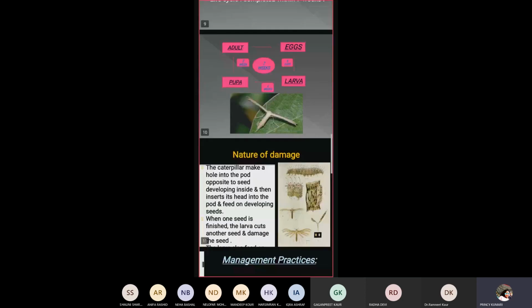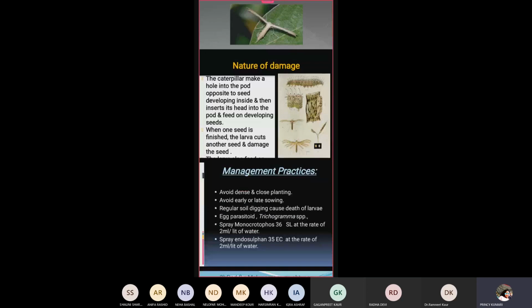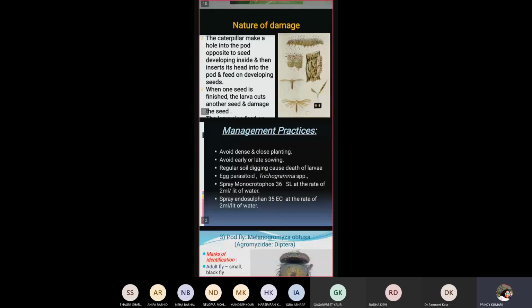Now, how does it damage? Nature of damage: the caterpillar makes a hole in a pod opposite to the developing seed, then inserts its head into the pod and feeds on the developing seeds. Basically, the caterpillar holds the pod, inserts its head inside and starts feeding on the seeds. When one seed is finished, the larva cuts into another seed and damages it.